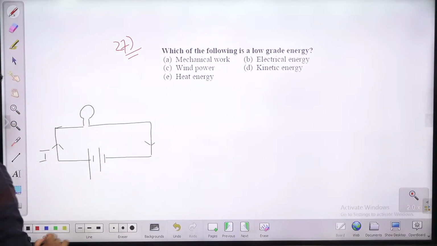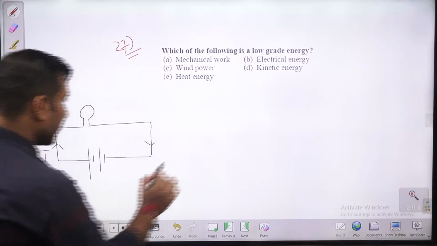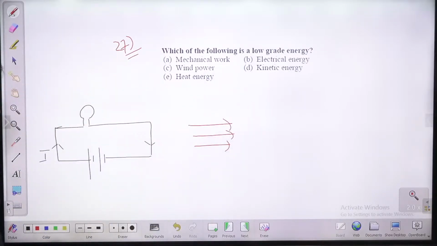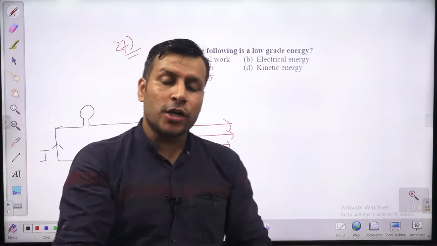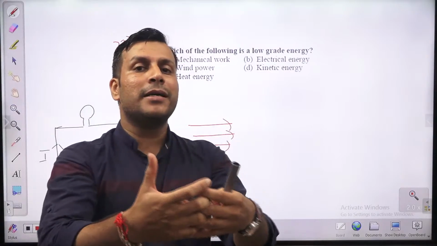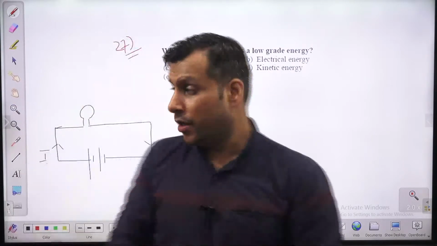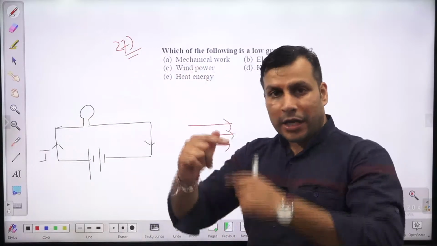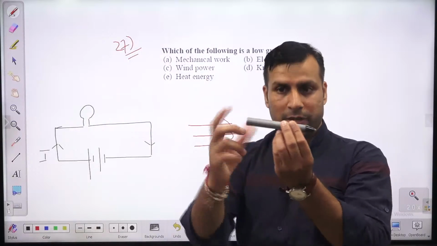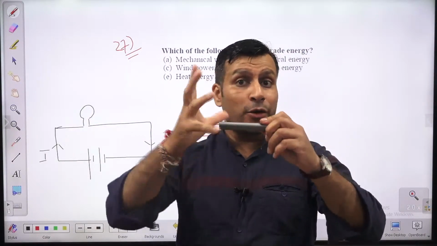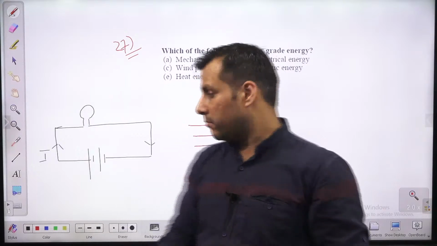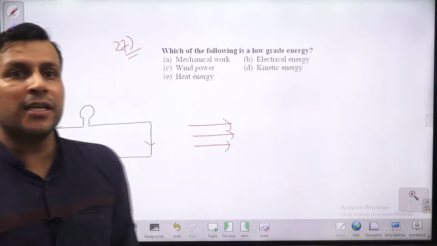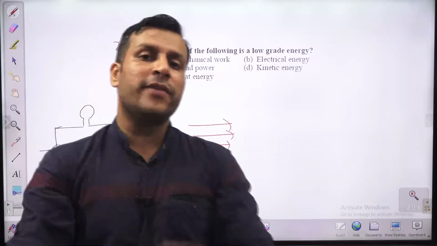Positive to negative in a particular direction. Air कैसे flow करती है? Air kinetic energy in a particular direction. Potential energy. So kinetic energy, potential energy, all molecules, they move in a particular direction. So they are having very organized motion. Flow of current, kinetic energy of air, potential energy of air. A shaft is moving with some velocity, some kinetic energy. So the motion of the shaft is a very organized motion. So shaft power, kinetic energy, electric current, wind energy, all are very high grade energy, because each and every particle, they are moving in a very organized manner.